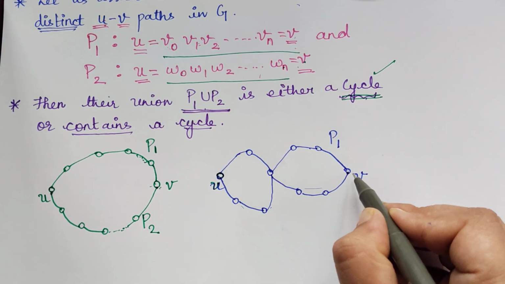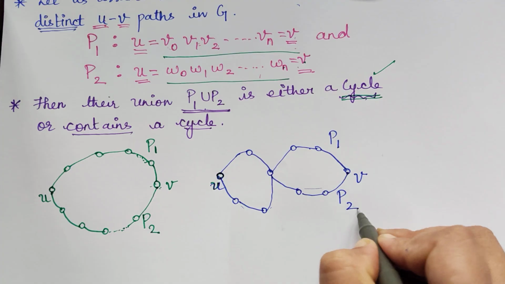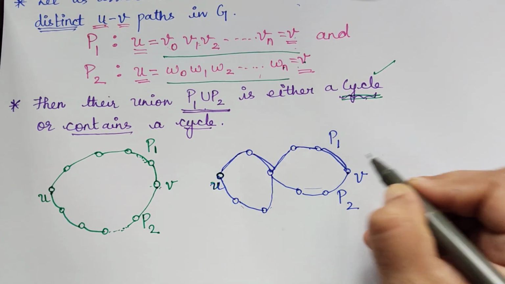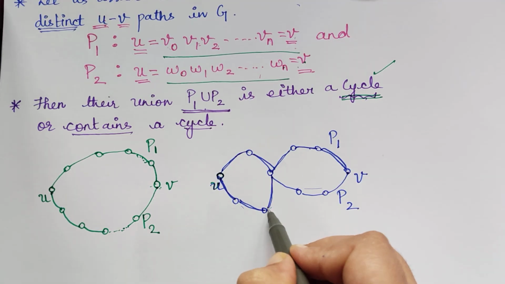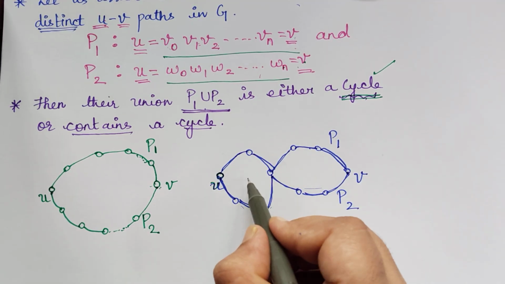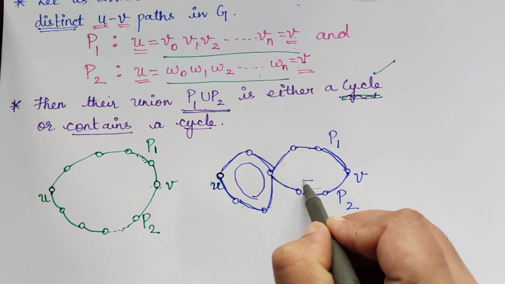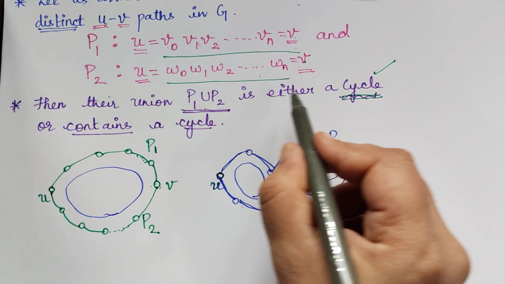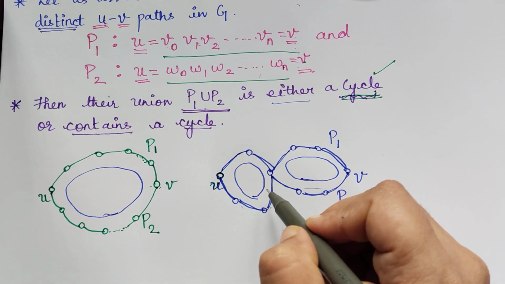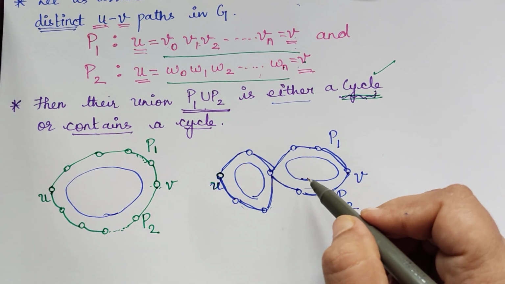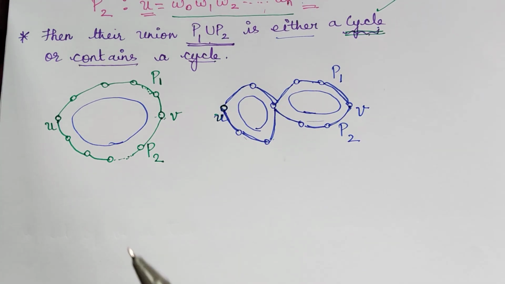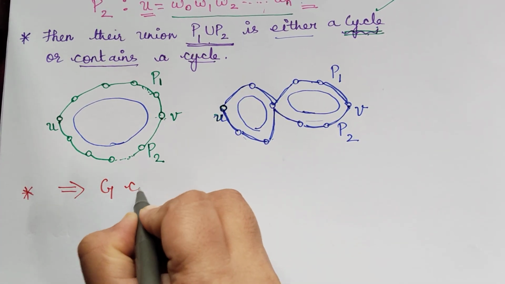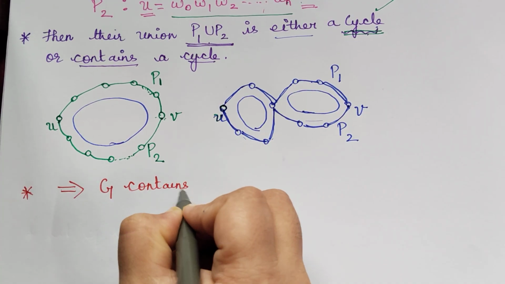This is another path from U to V, which is P2. So it contains a cycle. Here there is a cycle, and here also there is a cycle. Here it was fully a cycle, so it can be either a cycle or it can contain a cycle. From this we can say that G contains a cycle.